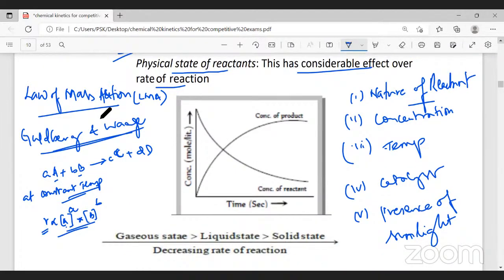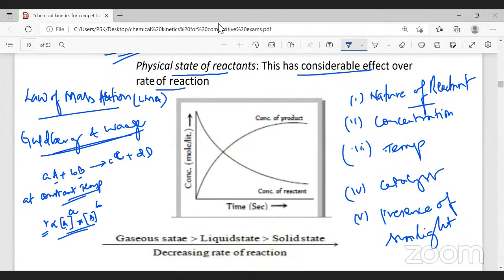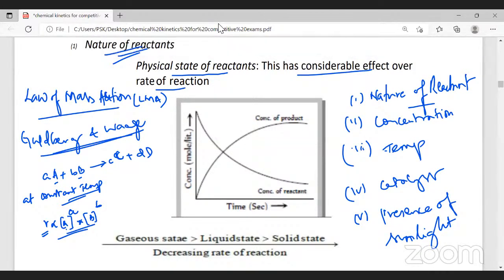Okay. Now, I hope that you understood the law of mass action. Students, others also followed? Ajay, did you follow this? Yes, sir.